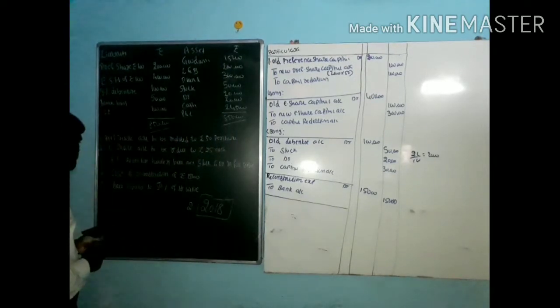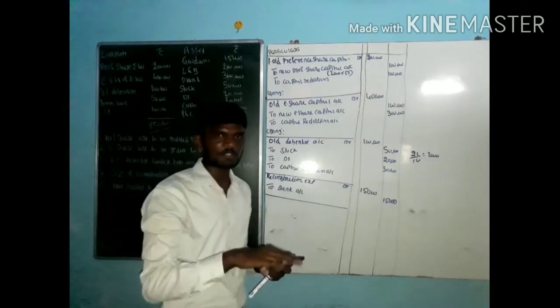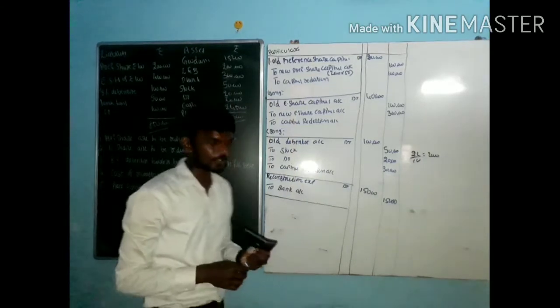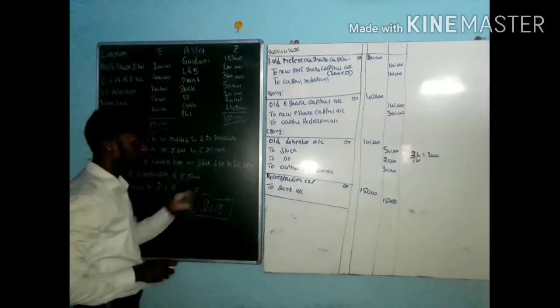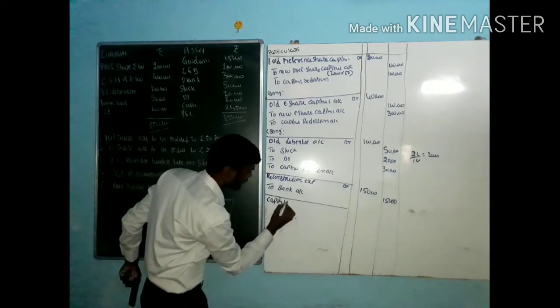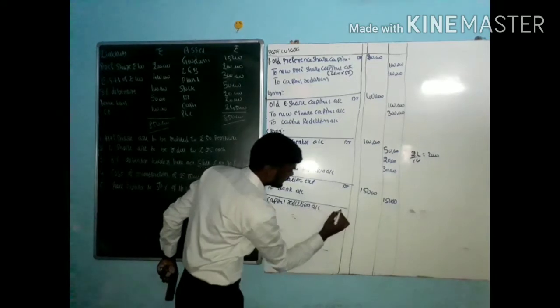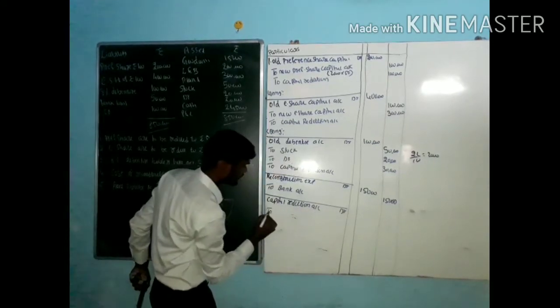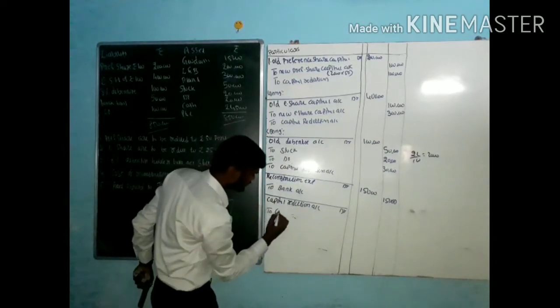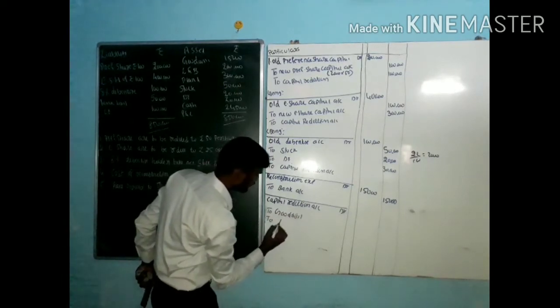Next one. Plant reduced to 50% of its value. Plant reducing, that is depreciating, comes under the last entry. Because of all the entries, what is the last entry? The last entry is capital reduction account debit to, which are the compulsory losses you have to consider. One is goodwill, one more is P&L account.